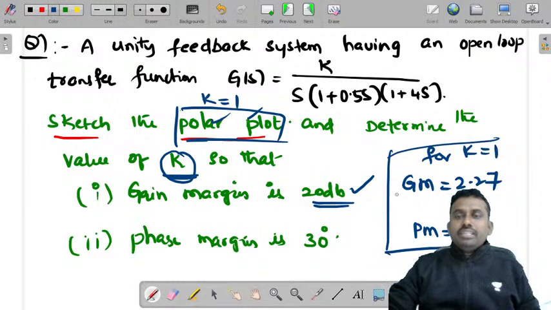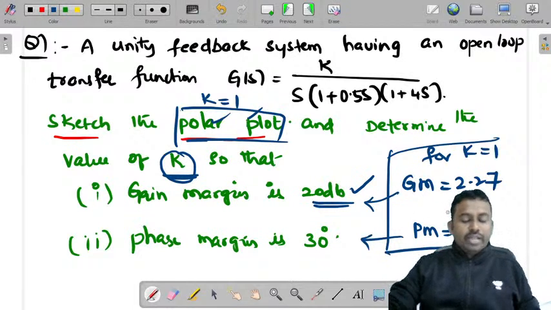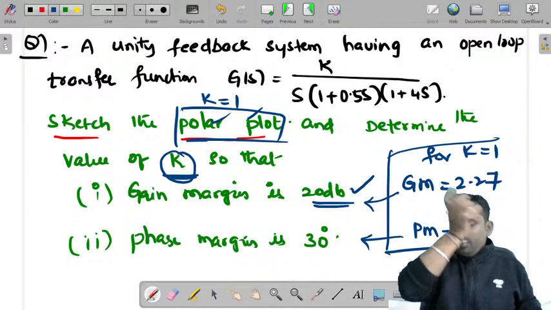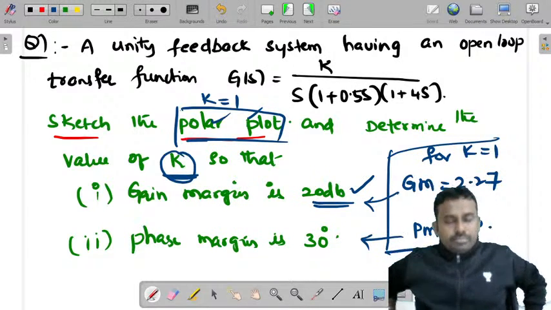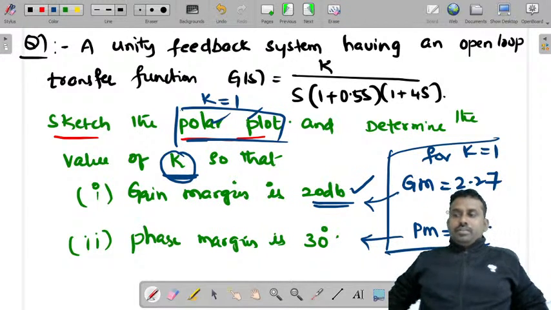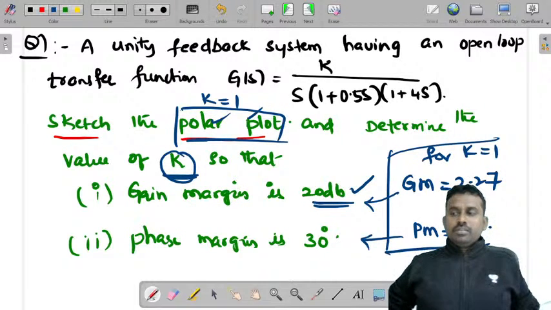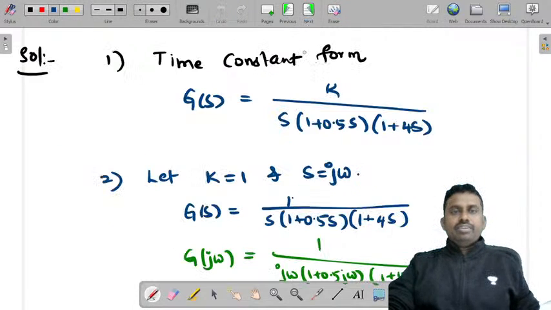Now if the gain margin has to be 20 dB, what must be the value of k? If the phase margin has to be 30 degrees, what is the value of k? This is what we have to determine. And how do you do that? Let's check. Now just look at this procedure once again and then we'll find the k value.